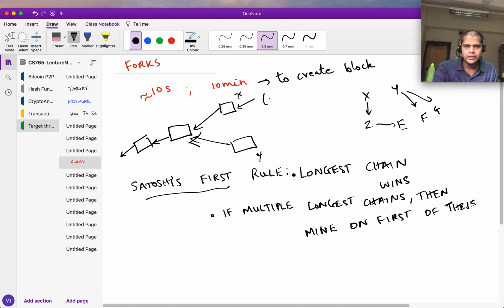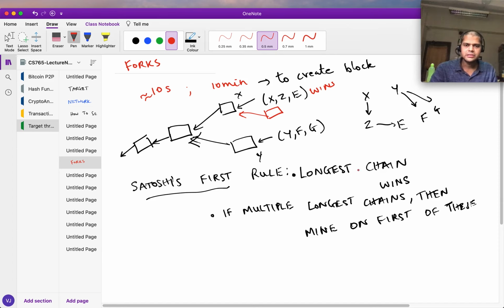So the people mining on this are X, Z and E because they saw this block first, and the people mining on this are Y, F and G because they saw this block first. Okay, and the game is played and you would expect one of them to win first. So let's say that this wins. So that means that they generate a block here. Let's say that Z generates a block pointing to this particular chain.